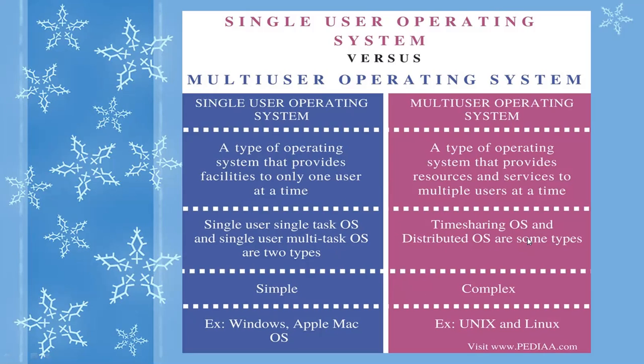Time sharing means one user can communicate at a time, after that the second user can communicate, and distributed operating systems are two types or some types. This is simple and this is complex. Single user: Windows, Apple Macintosh operating system, right? Examples of multi-user operating system are Unix and Linux. So these are the differences between multi-user operating system and single user operating system.